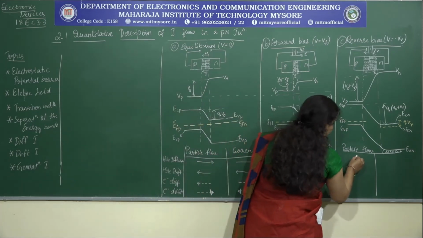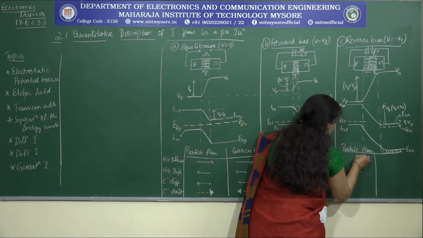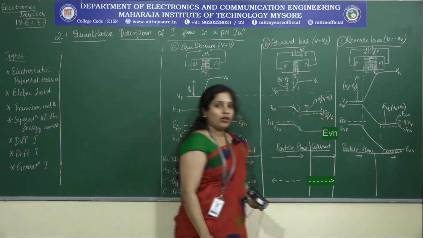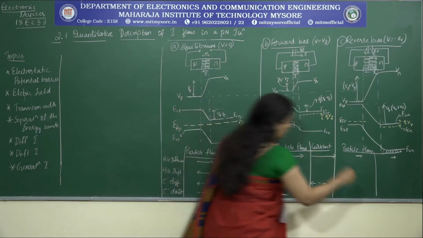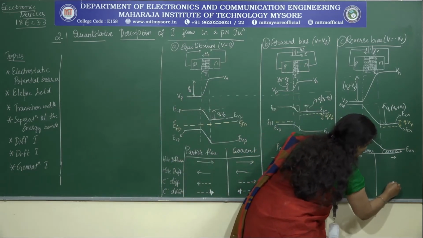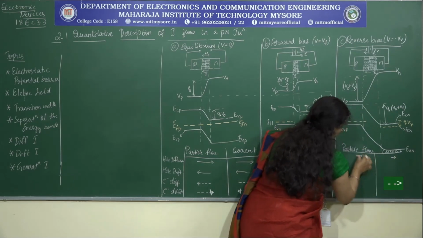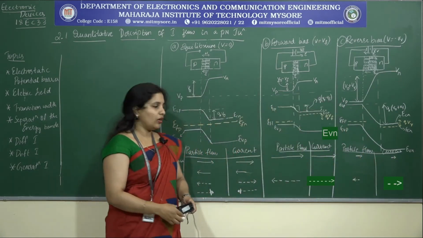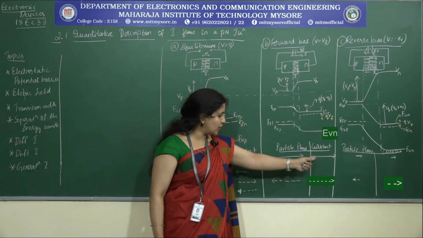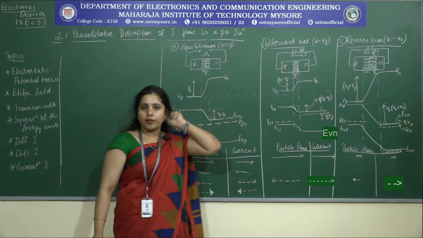Therefore, I have to show it in a very small size. In case of electrons, the same way goes. So ensure that both of them are the same size. Done? So this was regarding the diffusion of electrons and holes and the resultant current.